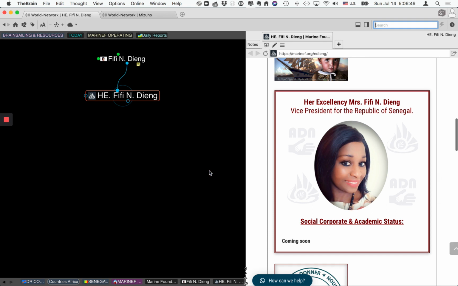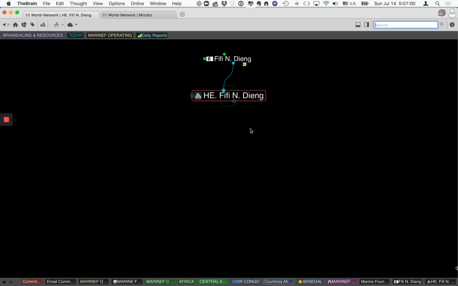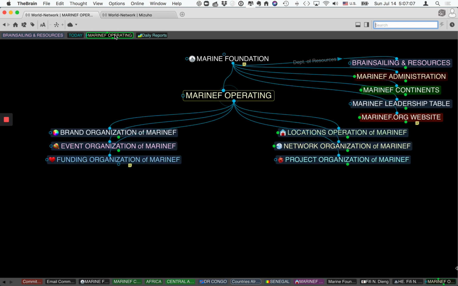So that's how, without having to go to the website through a browser, right from the database, I can pull up information right here. Right, so I'm going to close this window and go back to the main environment, which I was showing at the beginning.